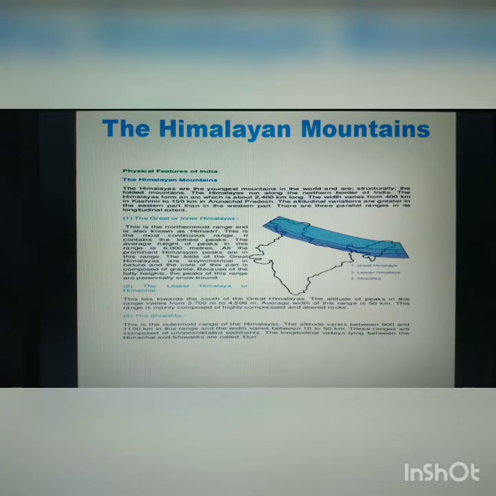Second, the range lying to the south of Himadri forms the most rugged mountain system and is also known as Himachal or Lesser Himalaya. The ranges are mainly composed of highly compressed and altered rocks. And the third one, the outermost range of the Himalaya, is called the Shivaliks. These ranges are composed of unconsolidated sediments brought down by the rivers from the main Himalayan ranges located farther north.